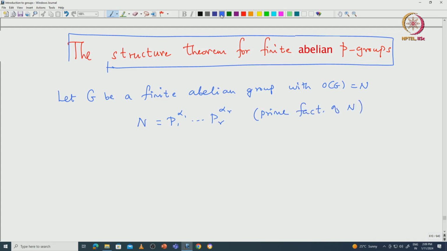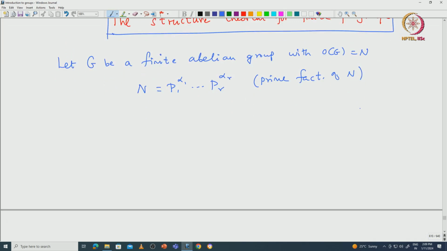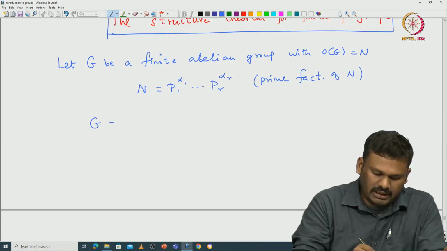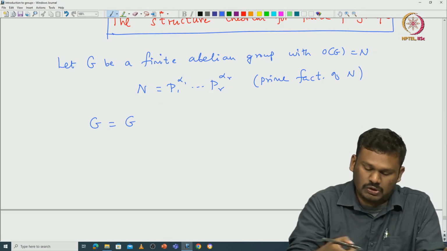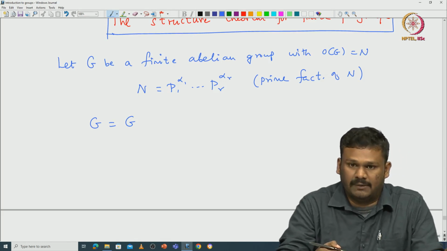capital N. Then we saw that G can be written as a direct product of r Sylow p-subgroups, which correspond to these distinct primes p1 etc. pr.